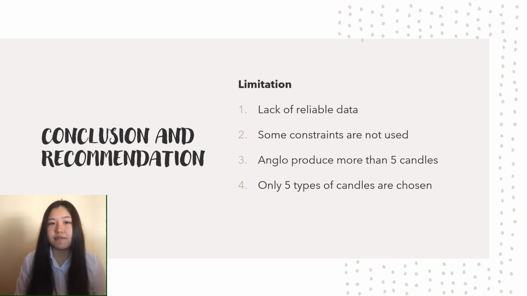Secondly, in the number of constraints that we use, there are still some constraints that are not used. They did not just produce 5 types of candles, actually they produce more than 5 types of candles.